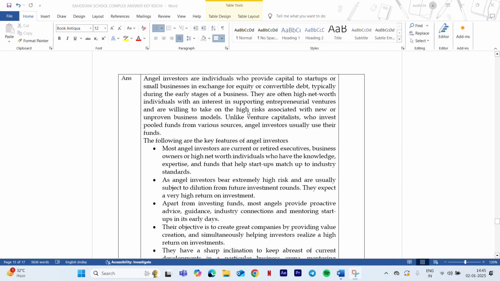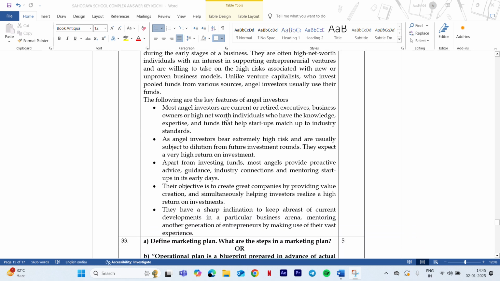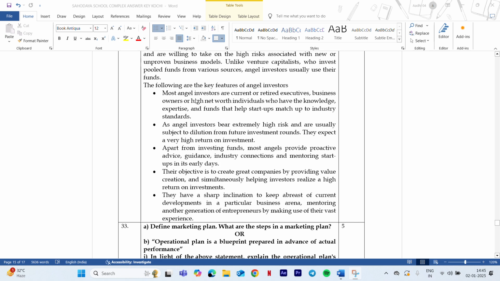You need to explain angel investors with the definition from the textbook, as well as explain the key features of angel investors. Again I'm stating, if you're simply writing "most angel investors are current or retired executives" and stopping there, it won't give you marks. You need to explain how this retired executive helps the upcoming startups. This is how you have to explain.